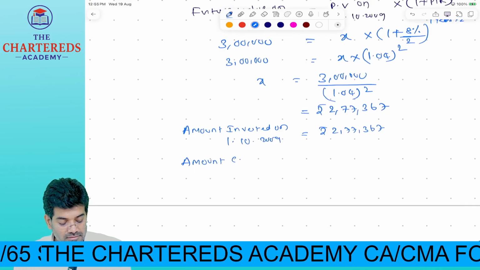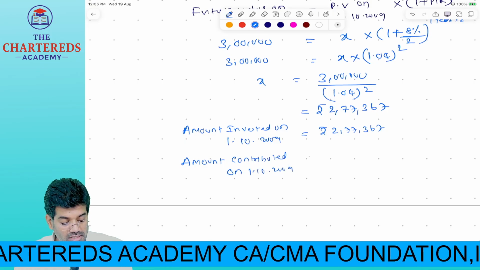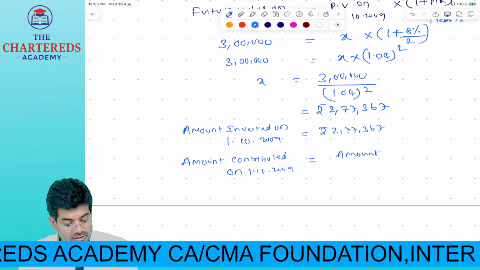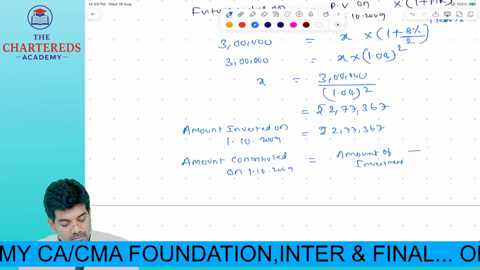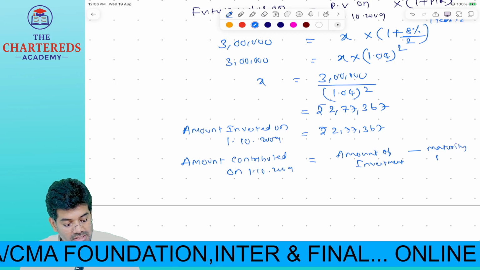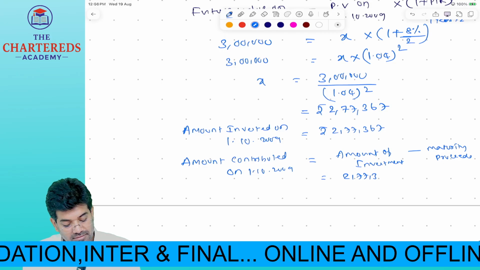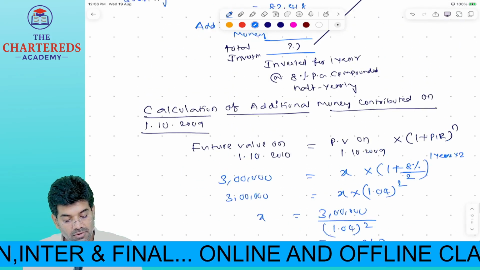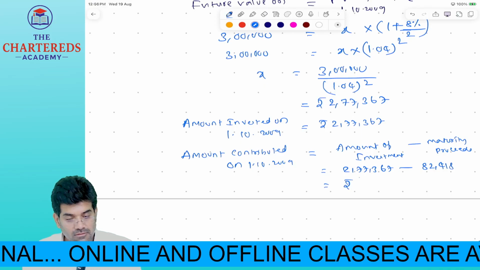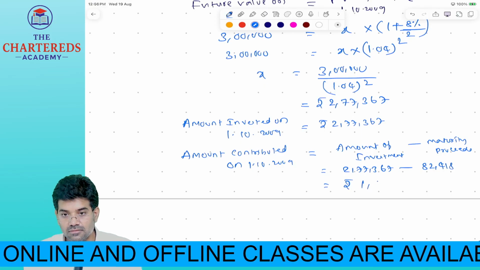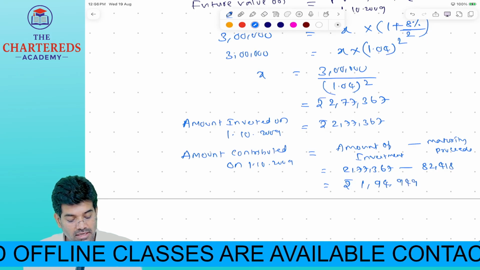Amount contributed on 1st October 2009 is equal to amount of investment minus maturity proceeds. 2,77,367 minus our maturity proceeds on the day, 82,480, is 1,94,949.